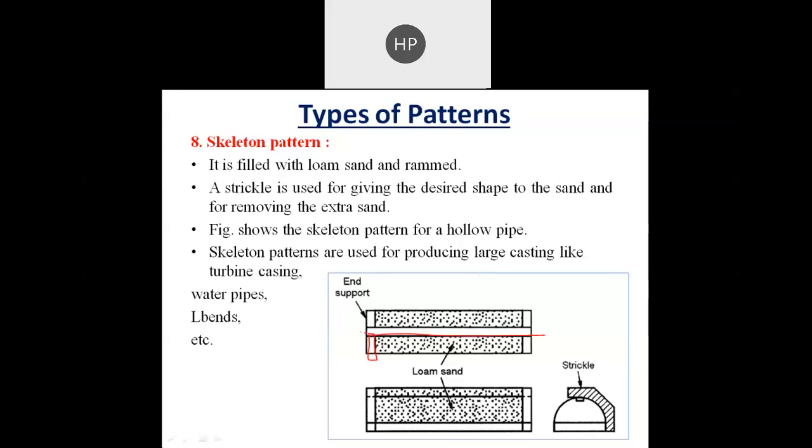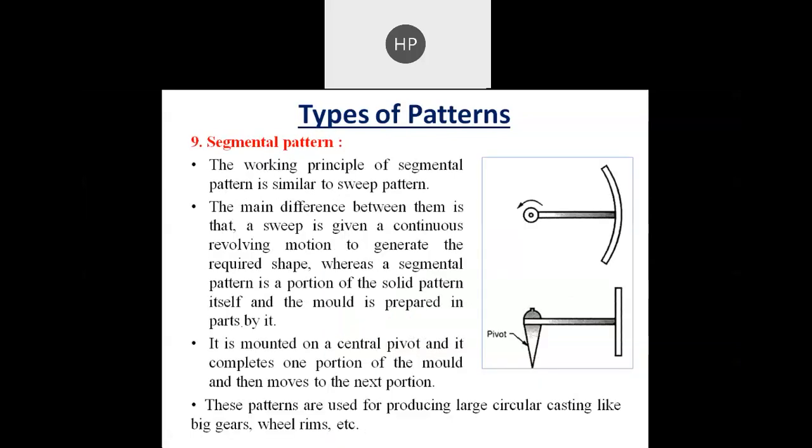So this half portion is made. Then to make the other half portion, again the strickle board is put over here and it starts to move. This is how we can make it, and we can use it for making hollow pipes. Skeleton patterns are also used for producing large castings like turbine casings, water pipes, elbows, etc. Then we have a segmental pattern.